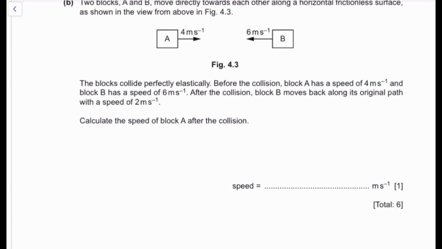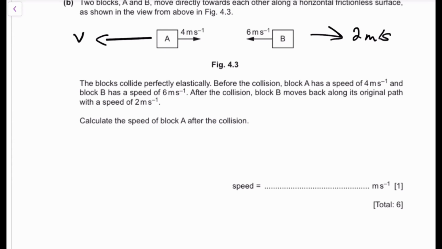So you have block A moving with 4 and the other one with 6. Then after, they move in opposite directions, which is 2. We want to find block A's velocity. Block A moves at a certain velocity that we don't know. We're just going to say that velocity is V. But the other one is going to move with a velocity that we do know, which is 2 meters per second.